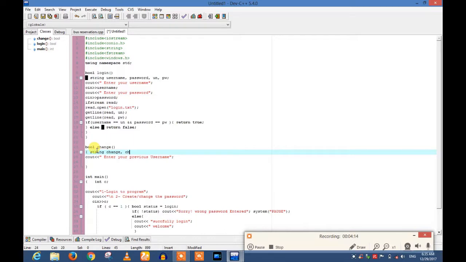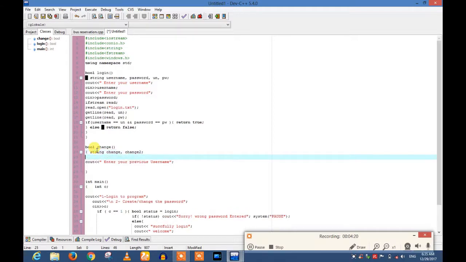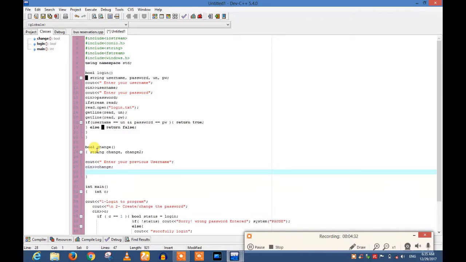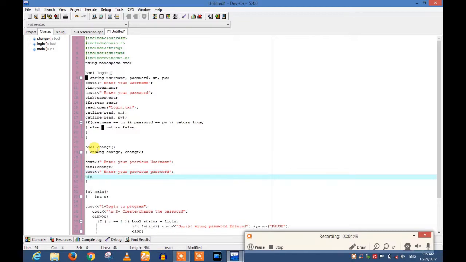I create these two variables here and see in change. I get the previous username as in change, and cout enter your previous password, and this password will be in change too.